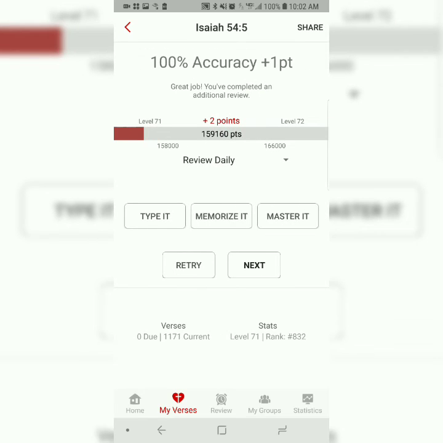Now, it takes a little time, but I think it's really helpful to do the last step at 100% accuracy at least 3 times. I think that goes a long way to helping you recall and retain the verse in the future. It's also helpful, I think, to recite the verse as you go along. If you're anything like me, you'll start to hear your own voice in your head, which is really helpful. And it's also really important to always read verses in their original context. So for more context and information about this passage, please see the link in the description below.